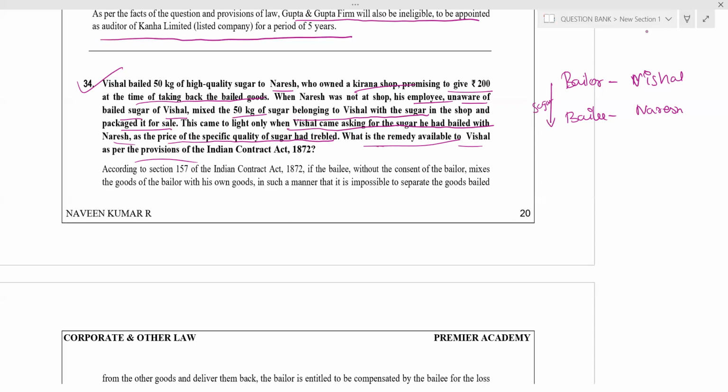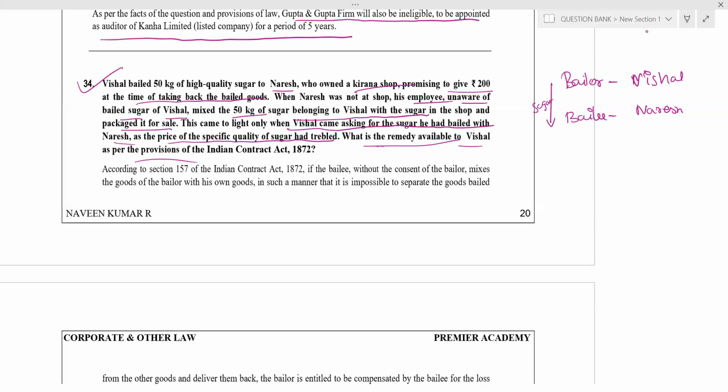But goods like rice and sugar cannot be separated. Then what will we do? Come on, what will we do? It is a loss. So Naresh here, when goods are not in separable nature, then separation cost won't be there. The bailee has to bear the entire cost. Understood?